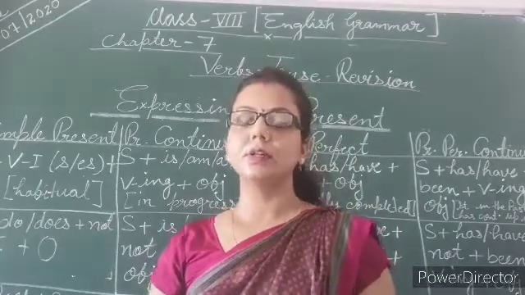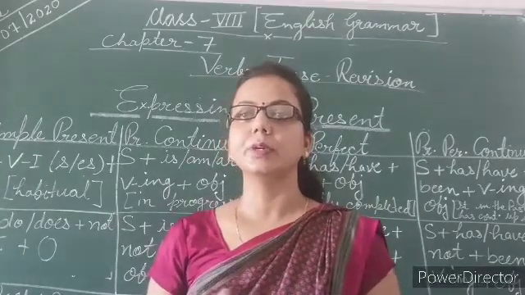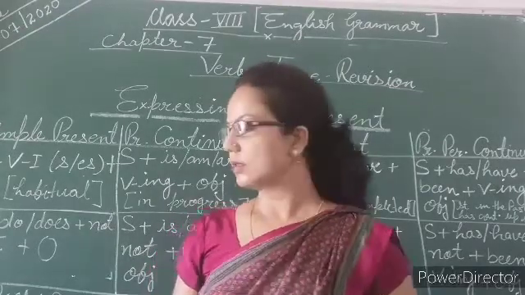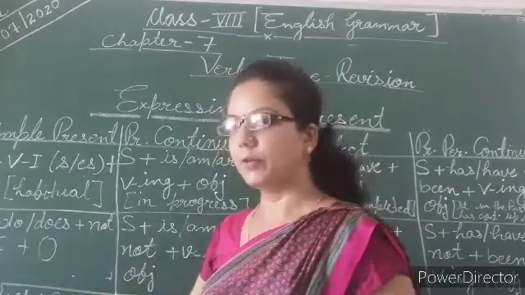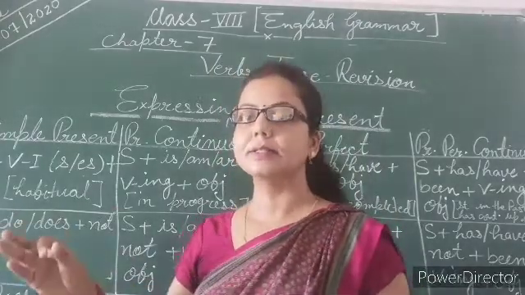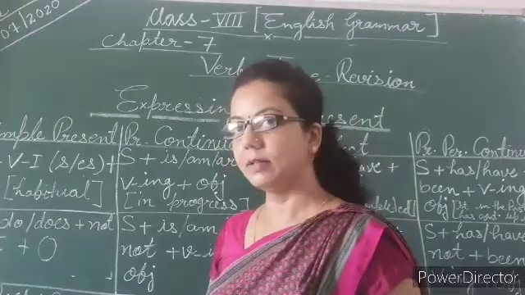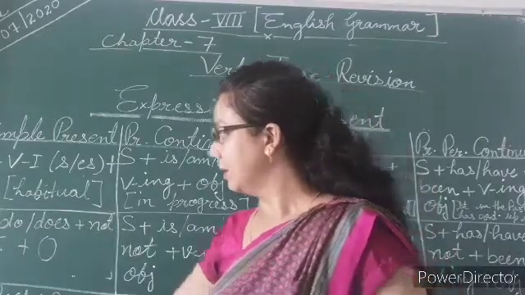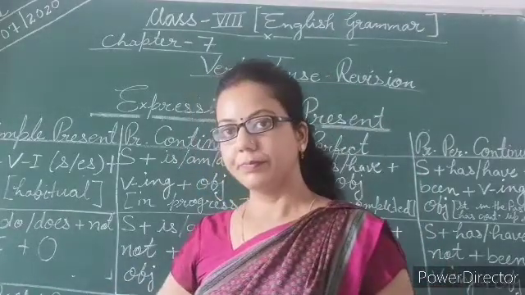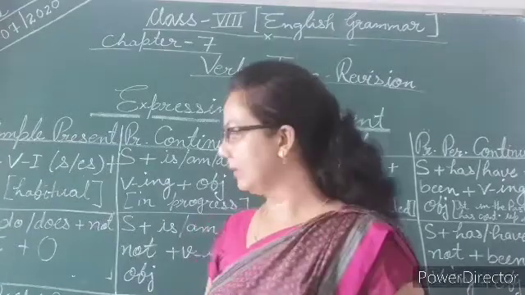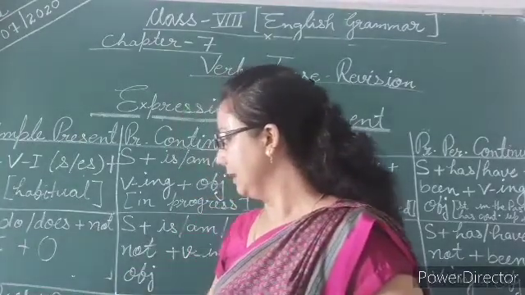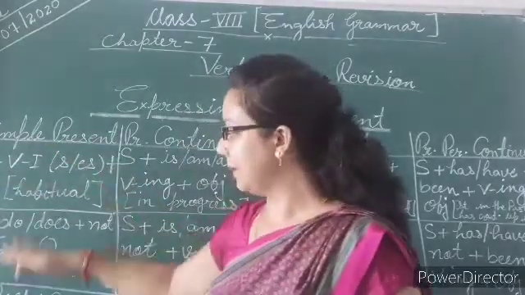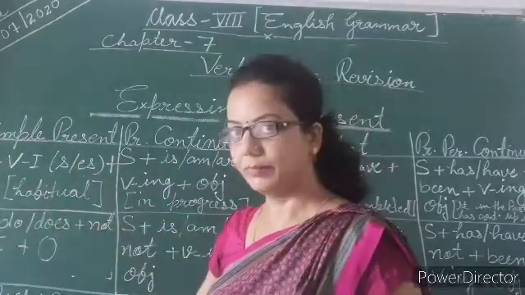Now what is the third form? Third form is interrogative. Interrogative means where we ask a question, where we put a question. So in interrogative form, if we need to change the given example into interrogative form, then does he like ice cream? And if there is a negative form, then we will say, does he not like ice cream? So my dear students, this is a very simple structure and very simple form.